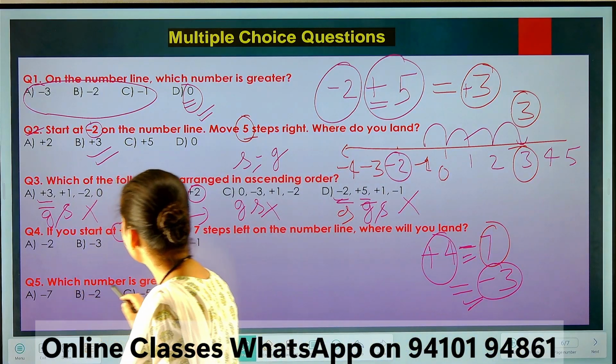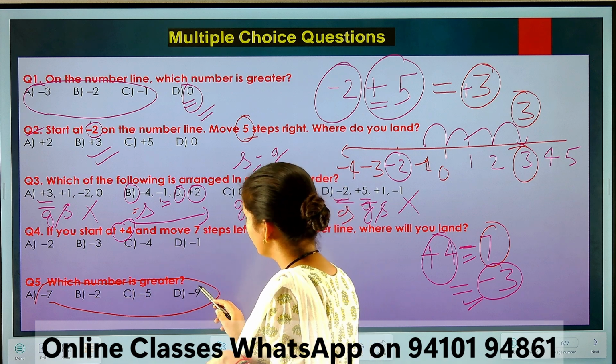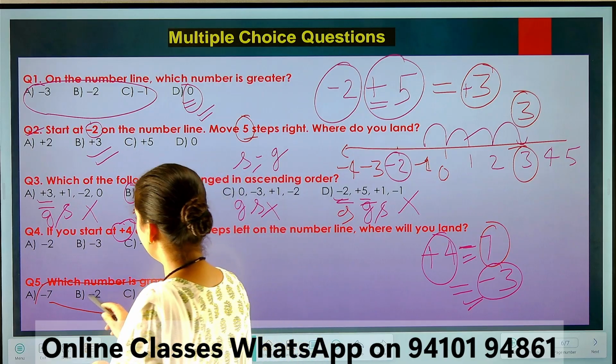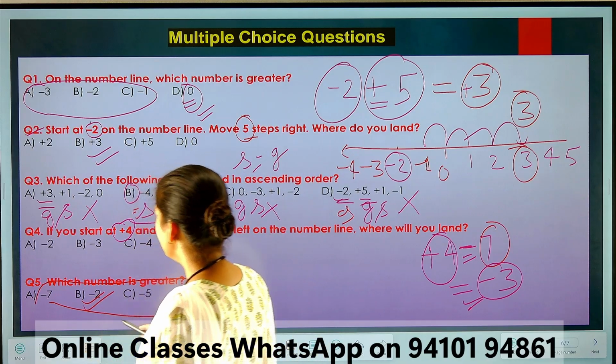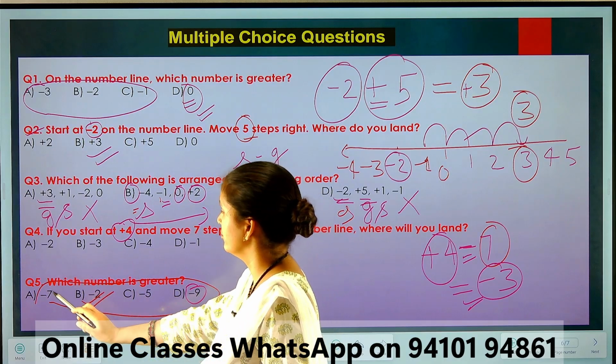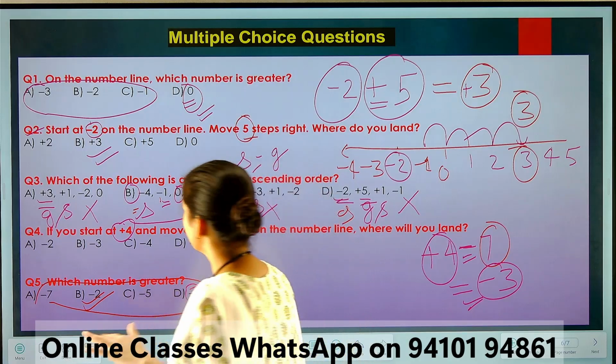Next one, which number is greater? Look at this is minus 1, minus 2, minus 5, minus 9. This is the smaller number and minus 2 is greater number. So you have to find greater number. So minus 2 is greater number. You know that all are negative numbers. So in negative numbers, opposite same.